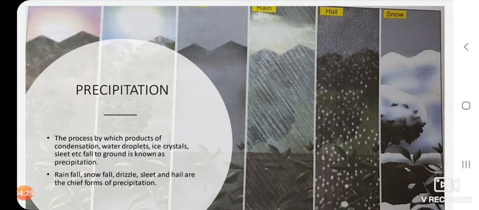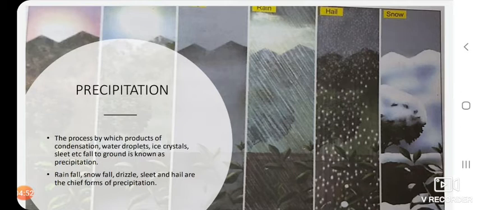Children, the process by which the products of condensation like water droplets, ice crystals, sleet, etc., fall to the ground is known as precipitation. Rainfall, snowfall, drizzle, sleet, and hail are the chief forms of precipitation.